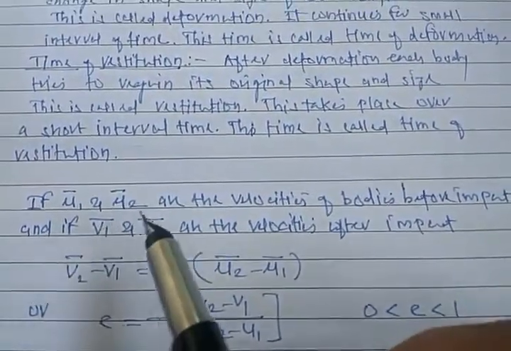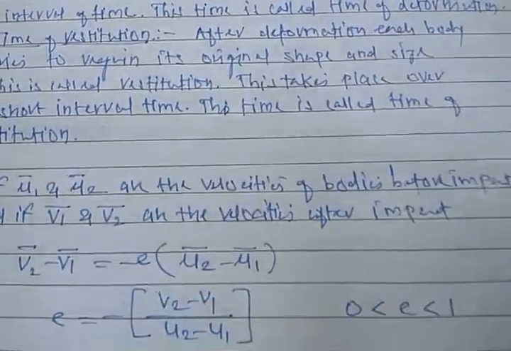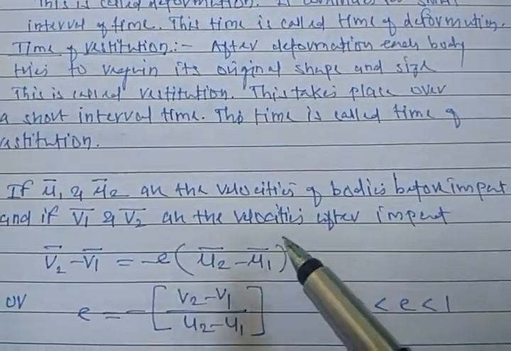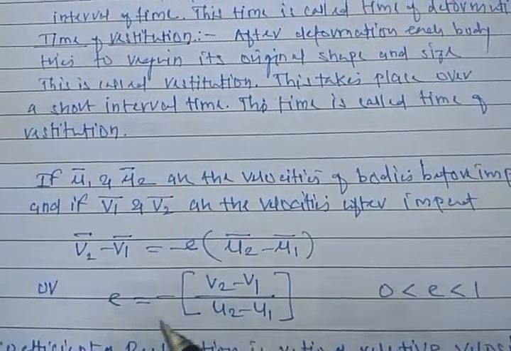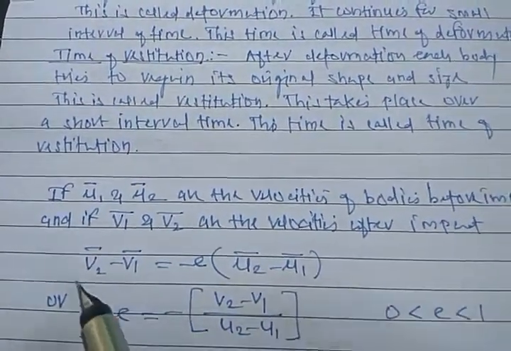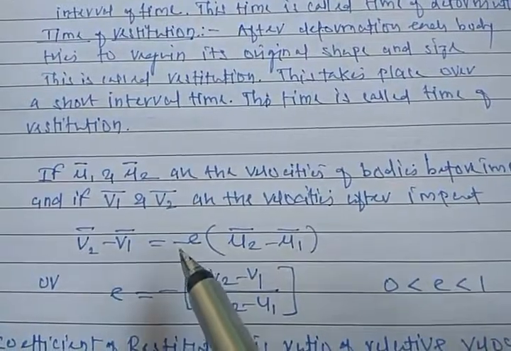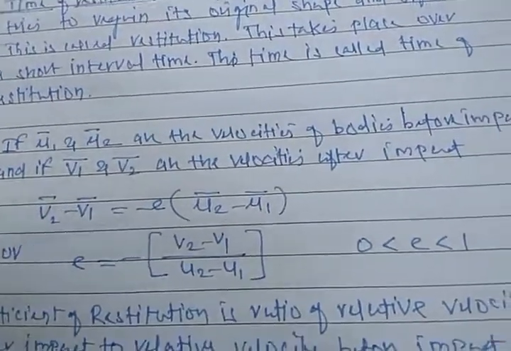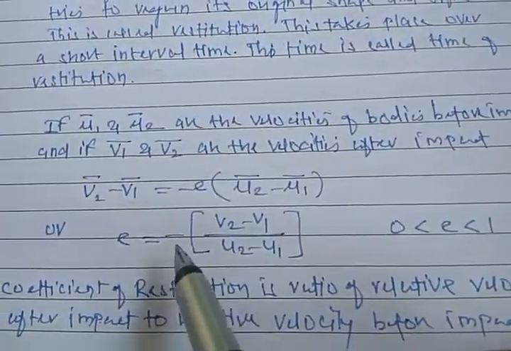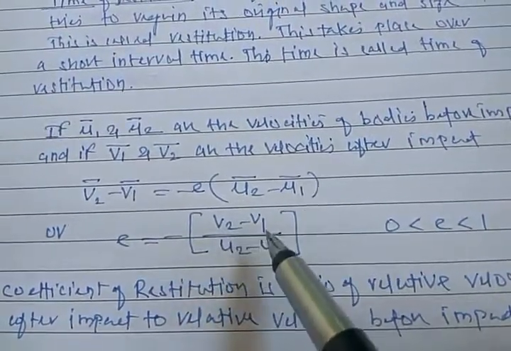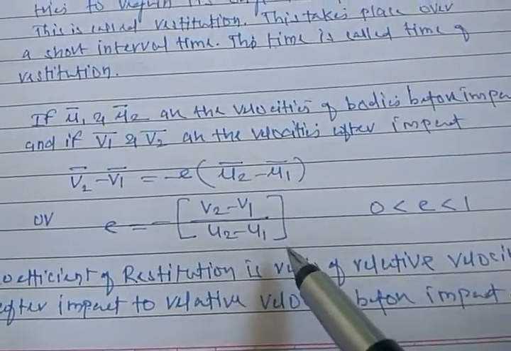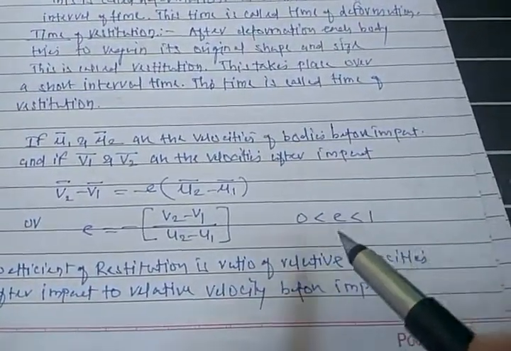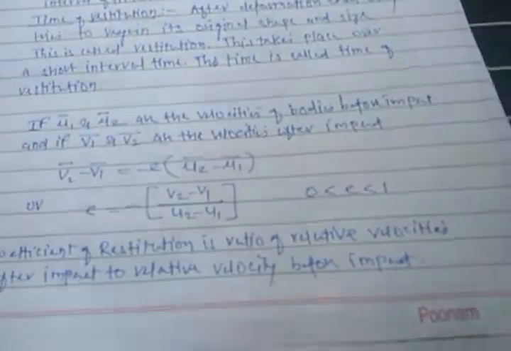Next, if u1 bar and u2 bar are the velocities of bodies before impact, and v1 bar and v2 bar are the velocities after the impact, then we have one equation: v2 bar minus v1 bar is equal to minus e into bracket u2 bar minus u1 bar. Or we can write it like this: e is equal to minus of the ratio of v2 minus v1 upon u2 minus u1. Where the value of e lies between 0 and 1, 0 less than e less than 1.